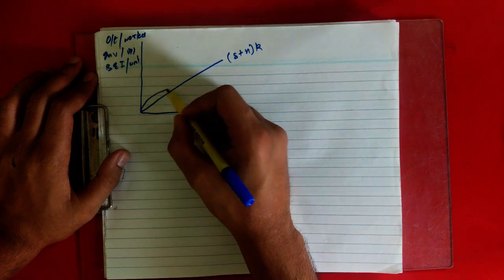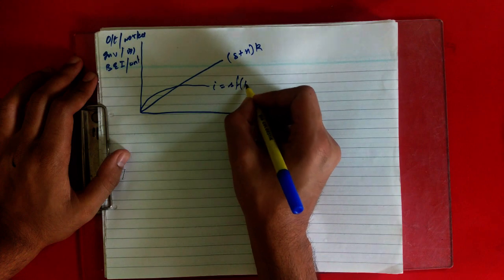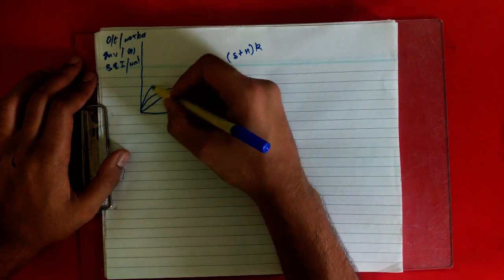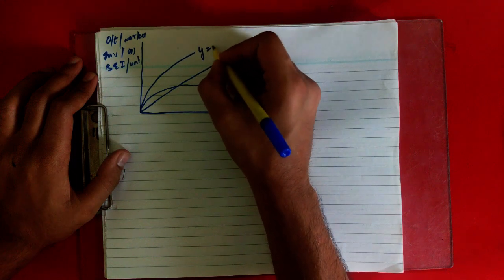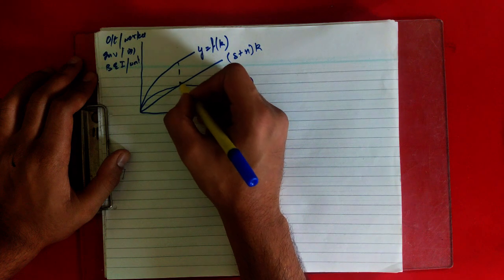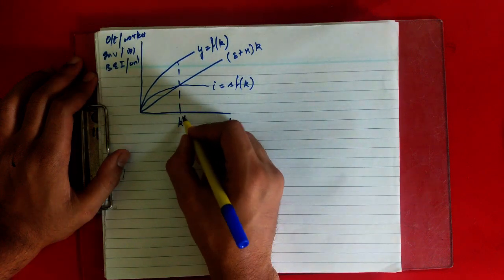This is your investment function, i equal to s f(k), and this is your production function, y equal to f(k). Where these two intersect, this is your k star, the steady state level.